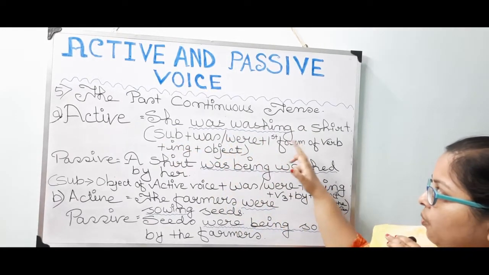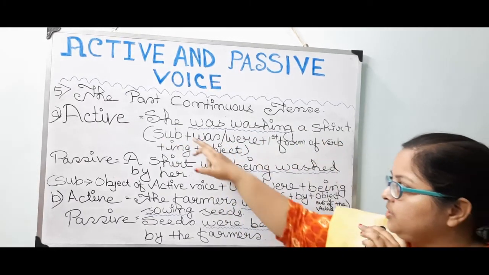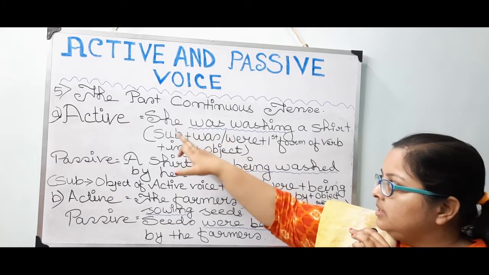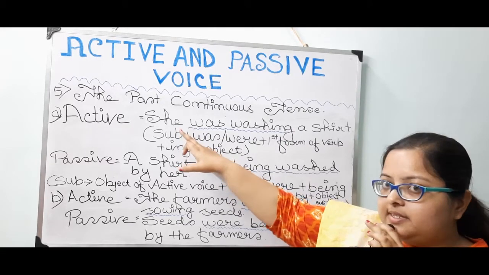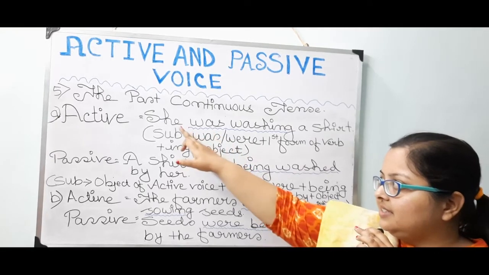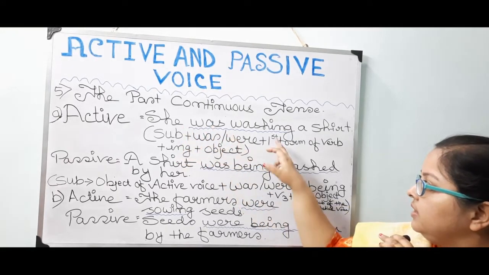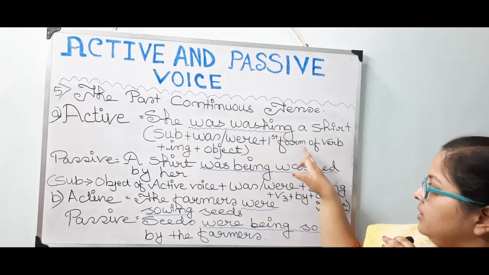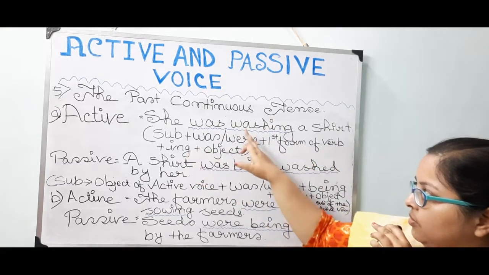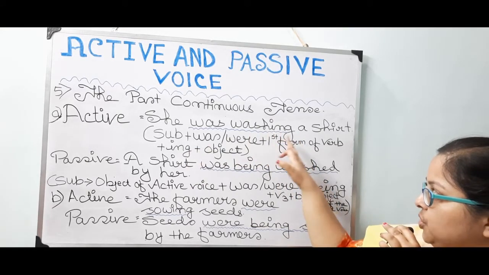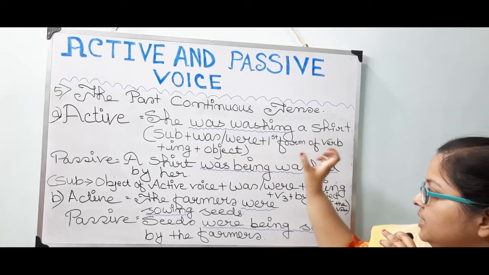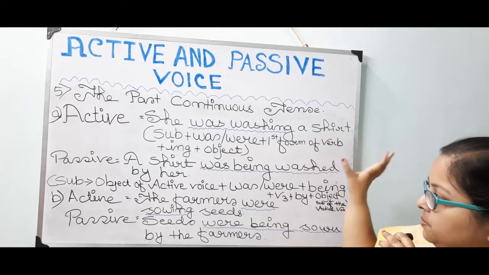Next one, number 5, the past continuous tense. Active: She was washing a shirt, in which she is the subject. Then was or were. As she is third person singular, we have to put definitely was. Basically it's singular, that's why was. Then washing, the first form of the verb plus ing, wash plus ing, washing. Then the object, a shirt. Basically, shirt is occupying the place of the object.